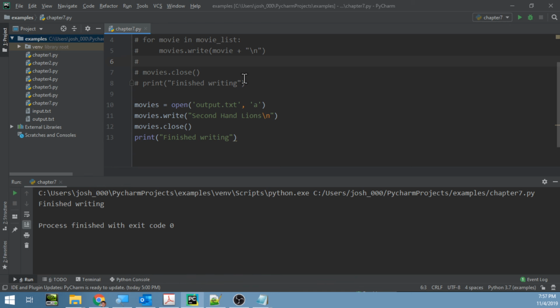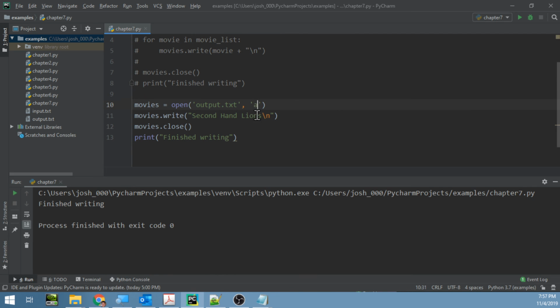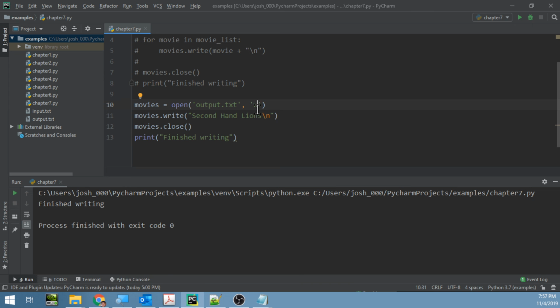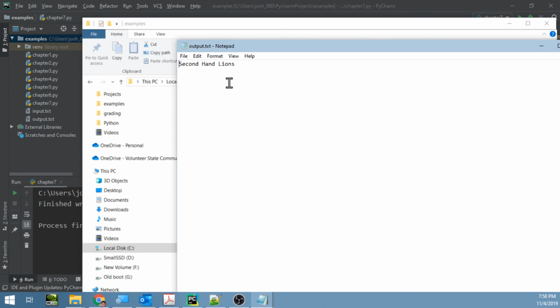Now, interestingly, again, if we meant to read and we actually put a W, it's going to overwrite our file. That's why I'm going to show you an example here where instead of appending, I'm just going to write. So what do you think is going to happen when I run this now? Before, it appended this to it when we had A, but now that we have W, it should overwrite everything in the file with just Secondhand Lions, and it did.